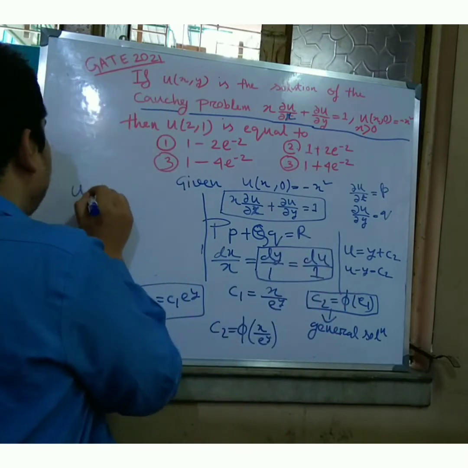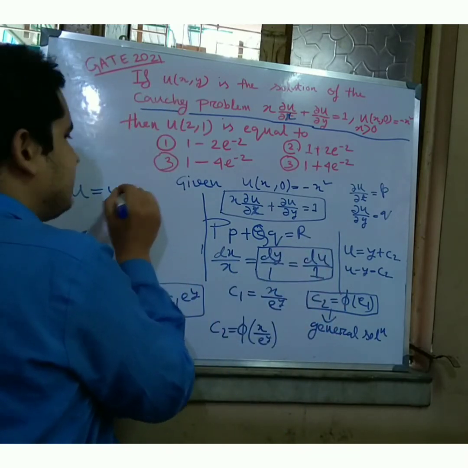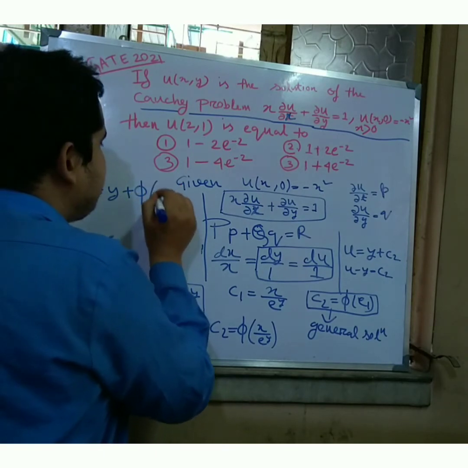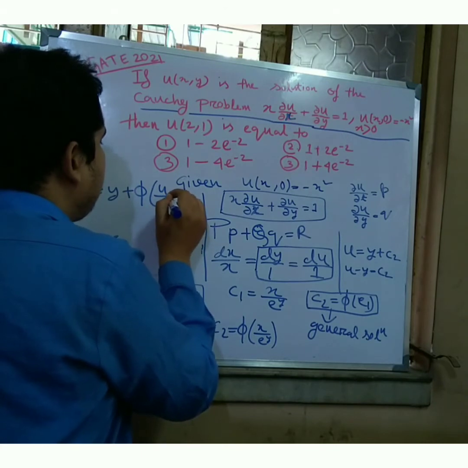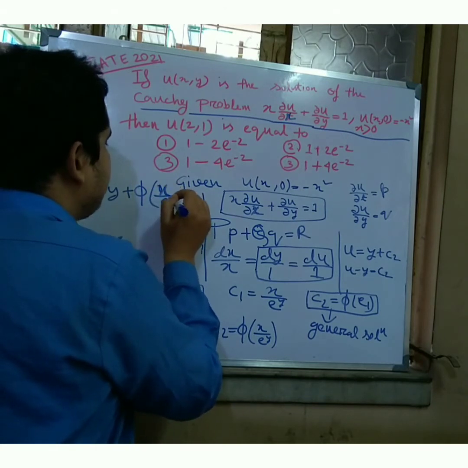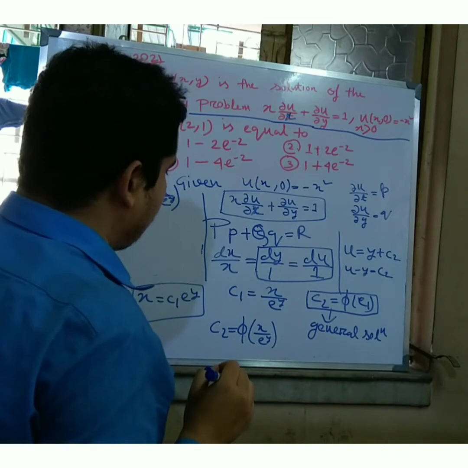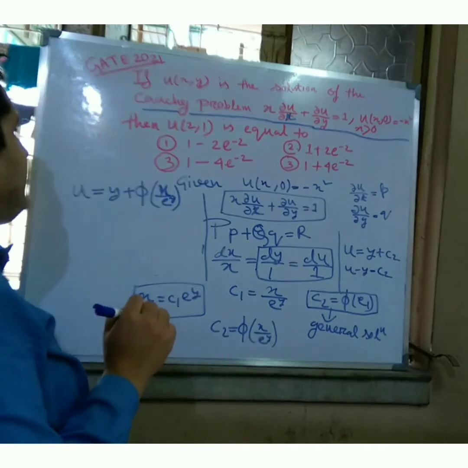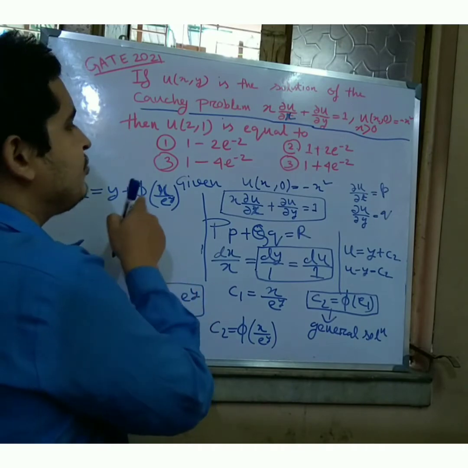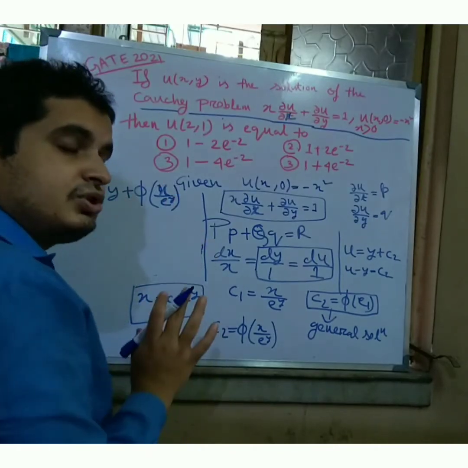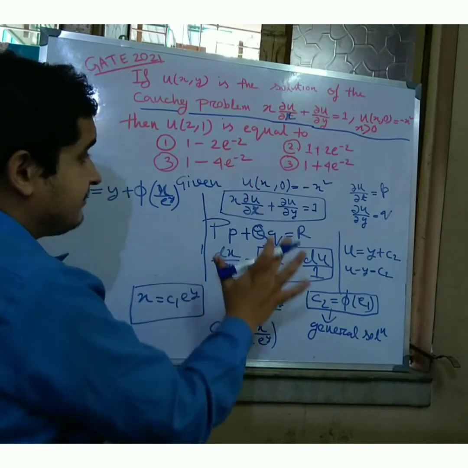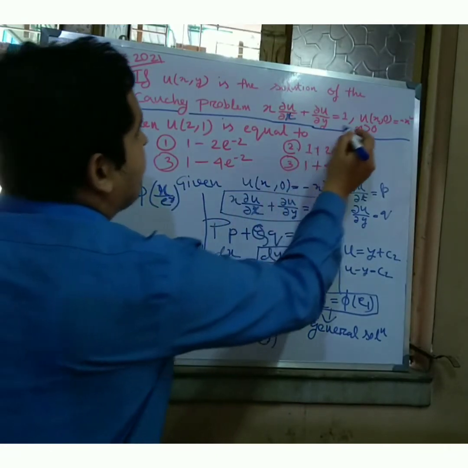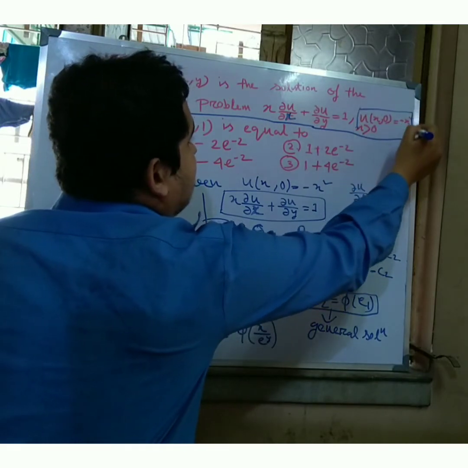So friends, u is equal to y plus phi of c1, that means x divided by e to the power y. So u is equal to y plus phi of x e to the power minus y. So friends, whatever you see, please check everything. Okay, I get u, and now according to the question, the given is u(x, 0) is equal to minus